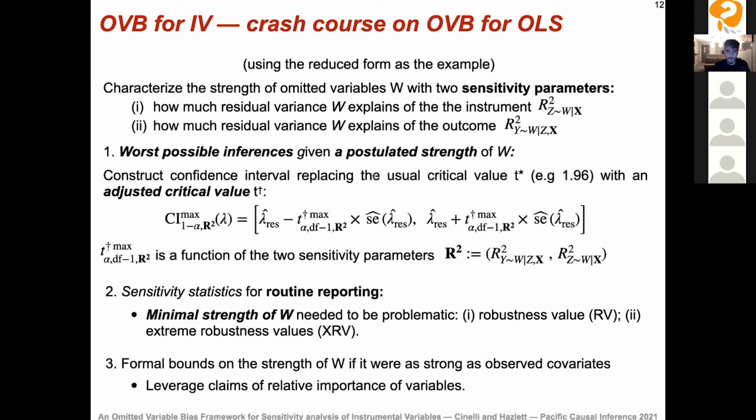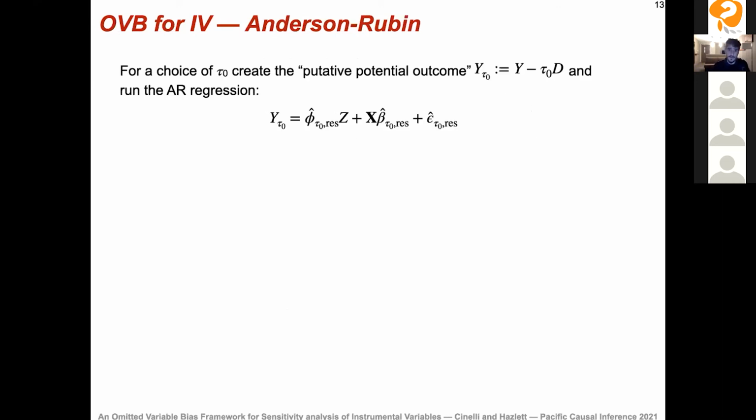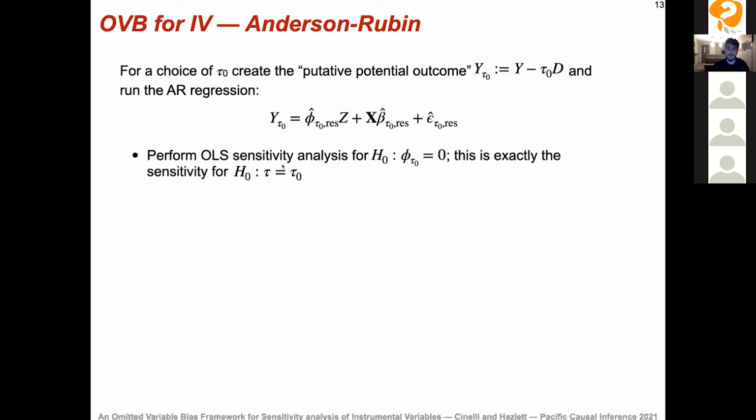Okay, so this is how we perform sensitivity analysis, the crash course on sensitivity analysis for OLS. And how can we do that for the IV estimate itself within the Anderson-Rubin framework? That's actually pretty easy to do. For example, if we want to perform sensitivity for a specific null hypothesis, we take our tau naught and create the putative potential outcome, where we subtract tau naught times D from Y. Then we run our traditional Anderson-Rubin regression, regressing this on Z.